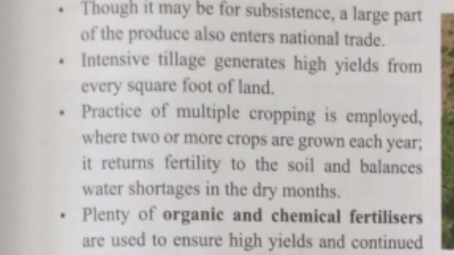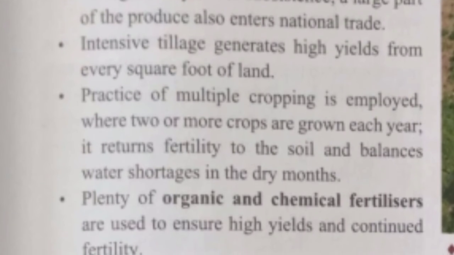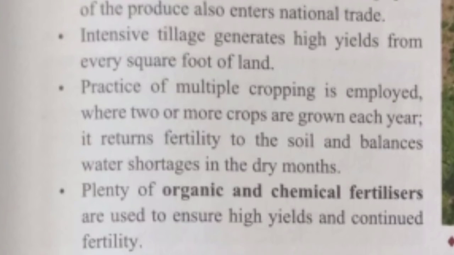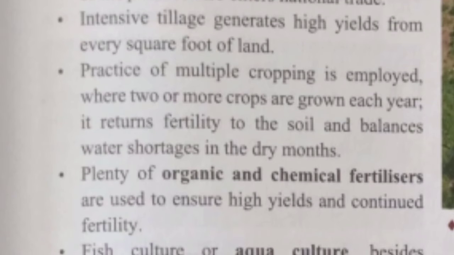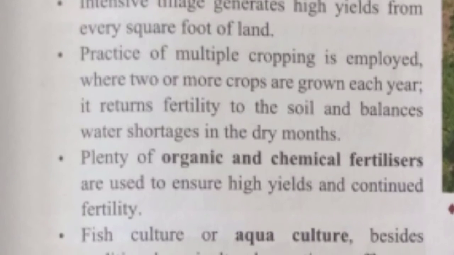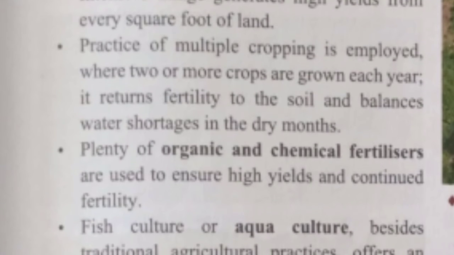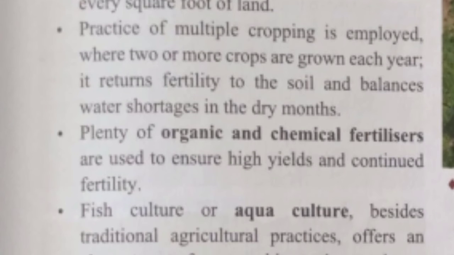Let's see sedentary primitive farming. In this farming, the same fields are cultivated again and again after a period of fallowing, and the farming community stays permanently in one place. The farmer cultivates a small plot of land using simple tools and more labor.